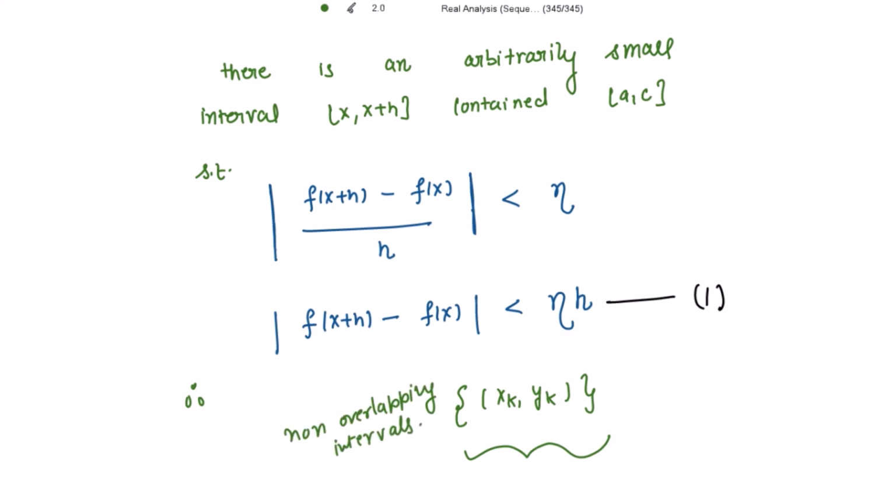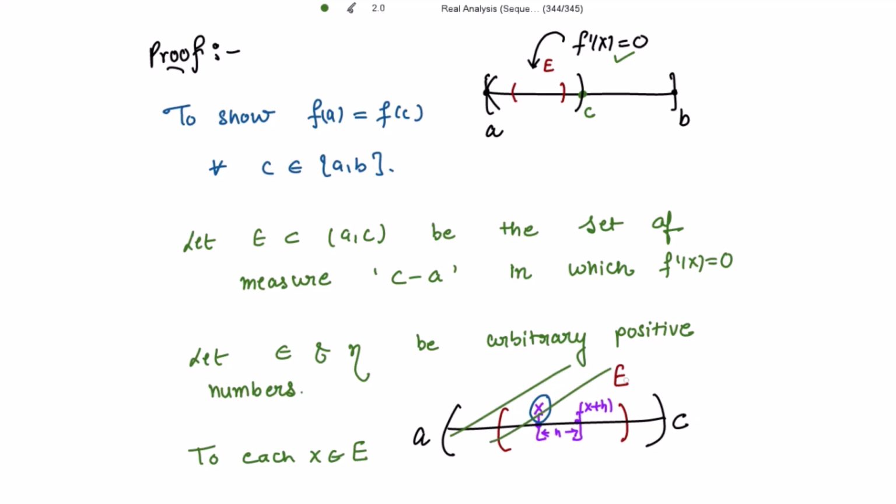Non-overlapping intervals means they are not sharing the common points, right? So we can find the finite collection of these non-overlapping intervals of this sort which cover all of E except the set of measure less than delta, right?